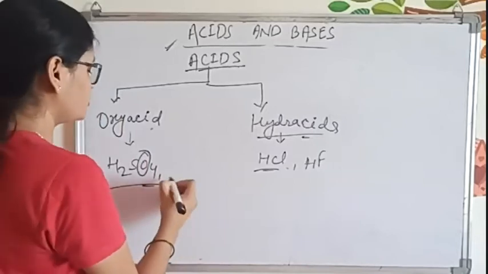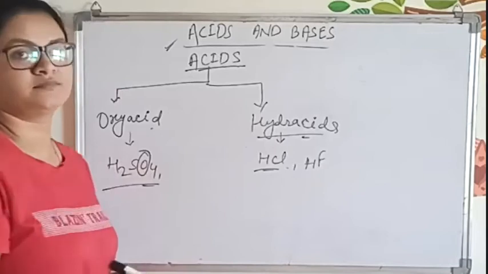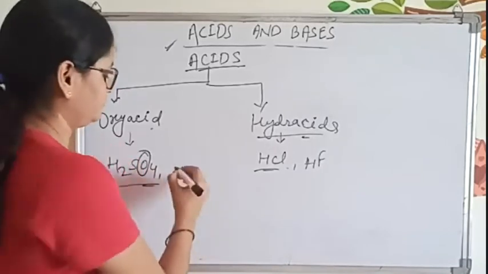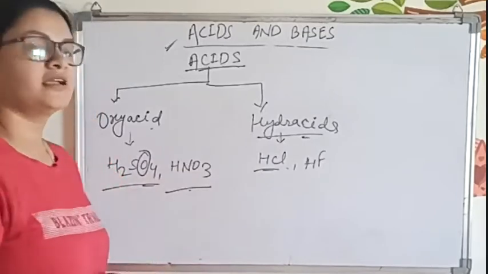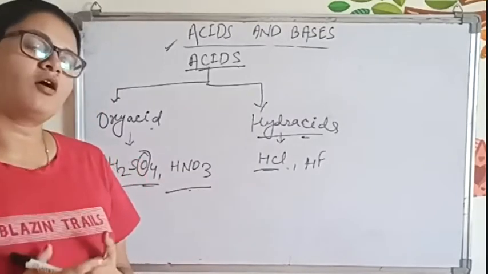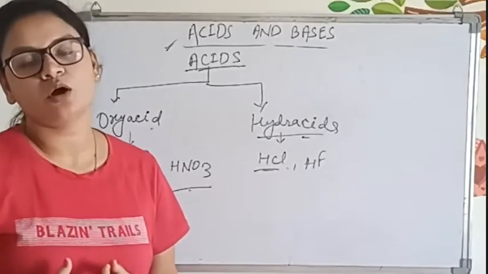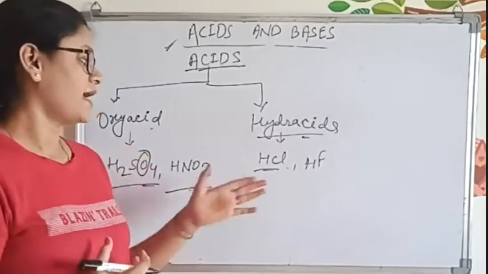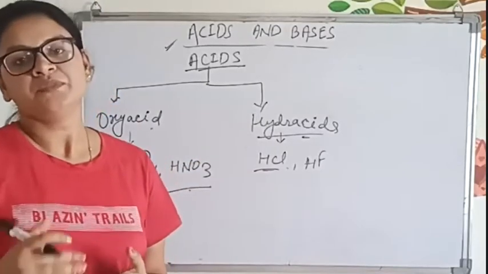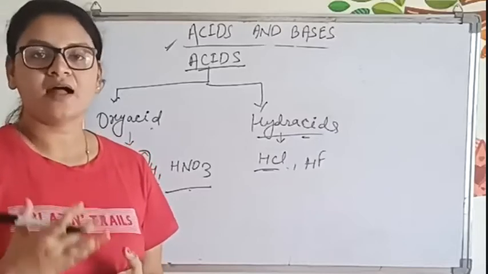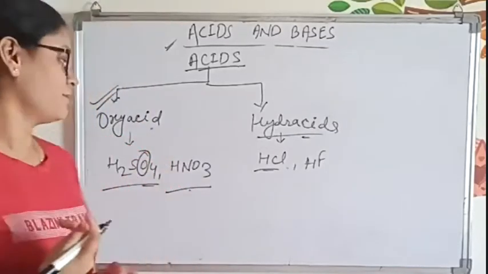Can I have some more examples of oxyacids? HNO3, very good. HNO3, H2SO4. Whenever oxygen and hydrogen are present, that acid will be known as oxyacid. And whenever only hydrogen is present, that will be known as hydroacid.